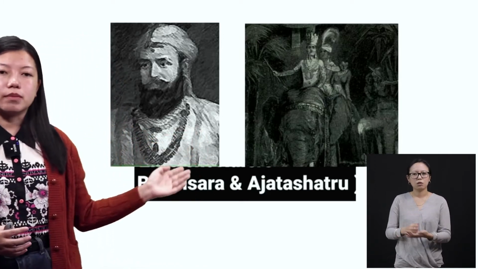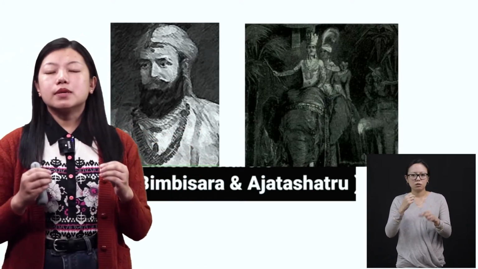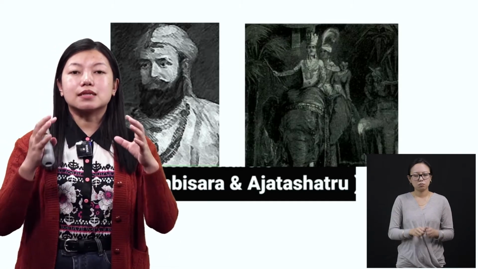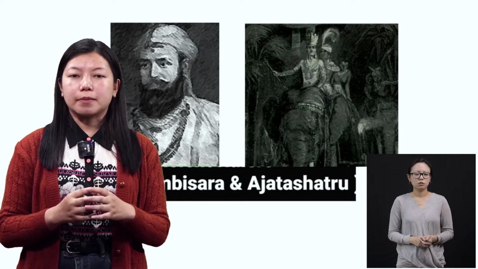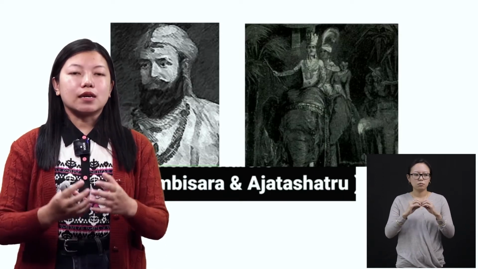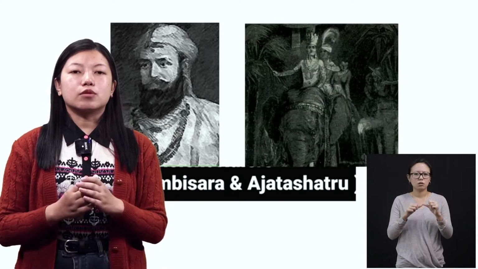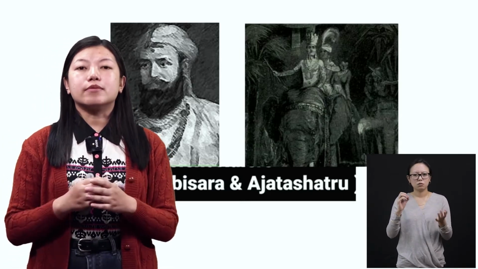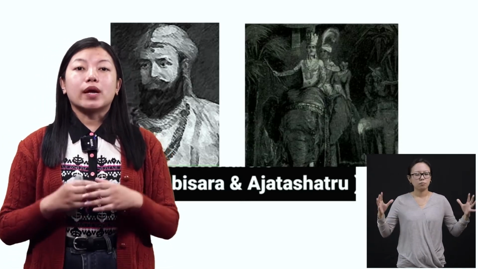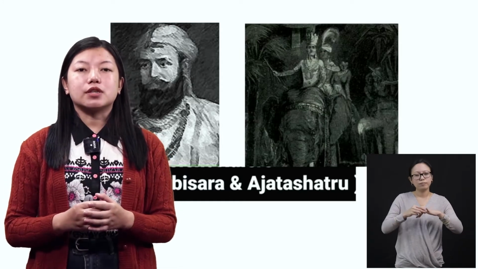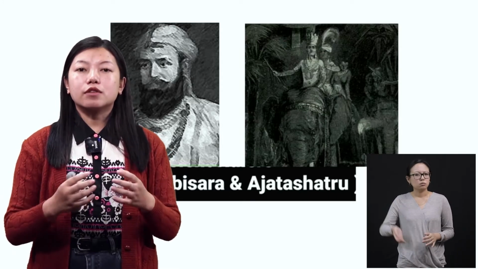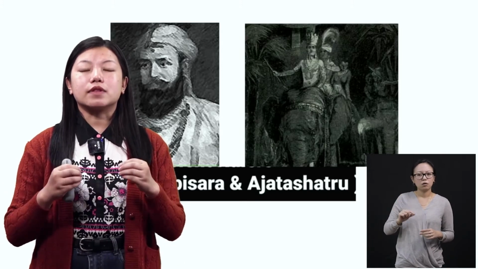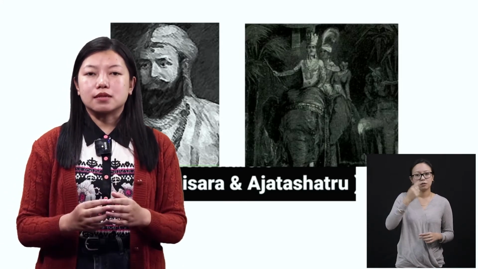Now let's start with Bimbisara, all right? Bimbisara was a very powerful king and he protected his kingdom for a very long time. And his idea was through marriage. So in those days, the way people received land was that when they married someone, especially a girl from a rich family, the girl's family used to give them expensive presents, okay?